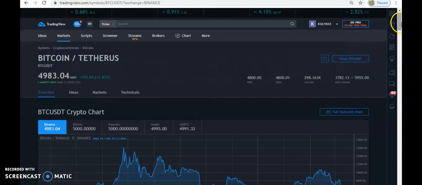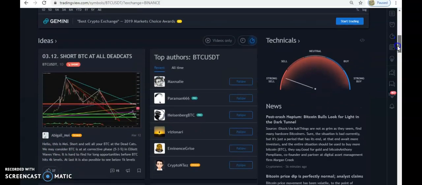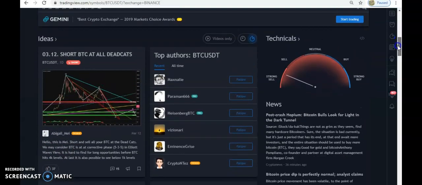You can equally scroll down to familiarize yourself with the place. This is actually an inbuilt indicator here that tells you what the market is saying. As you can see, it's kind of an analyzer, so to say. It aggregates all the various forms of technical analysis and then makes its decision, tells you what to do. But you do not rely on this.